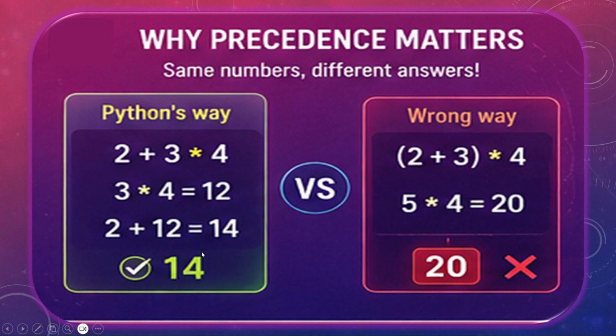My rules are very simple. Since here there is addition and multiplication, which has higher precedence, which has higher importance? Multiplication. So I will first do multiplication. 3 multiplied by 4 is 12. Then 12 plus 2 is 14. So this is the right answer. Okay. So understood why precedence matters?